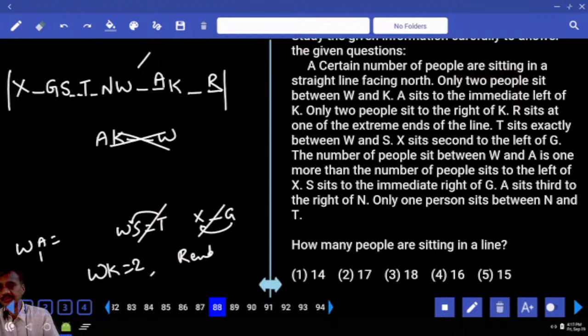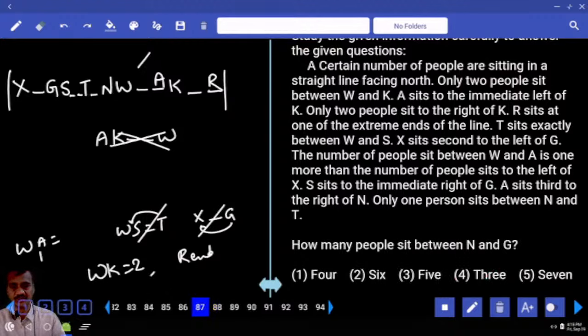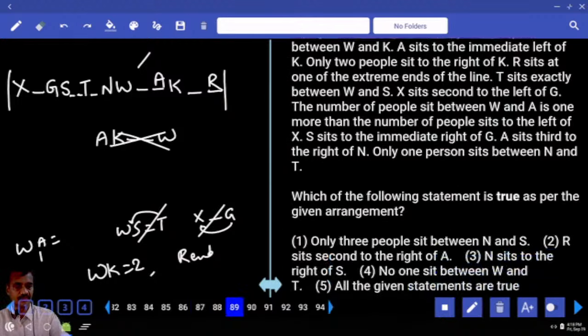And how many people are there? 3, 4, 5, 6, 7, 8, 9, 10, 11, 12, 13, 14, 15. Now the total number of persons is 15, choice, question 88. Then 87 is there. And how many are in between N and G? Now in between N and G, 1, 2, 3, 4, 5. Now 5 in between N and G, that is choice 3. Then 89: which of the following is true?